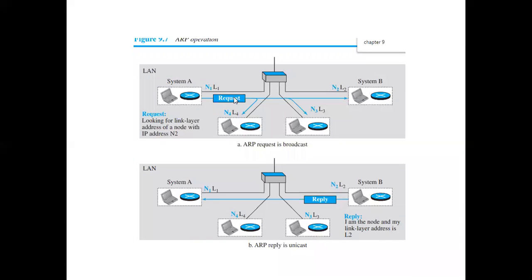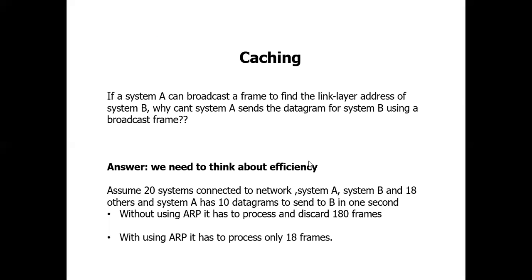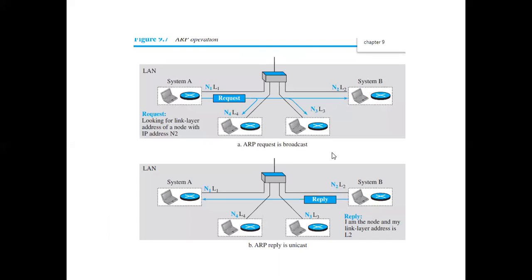This packet has to be sent across to all other nodes in the network. So it will send the request, and this has to be processed by each and every node in the network. You can see it clearly shown here in the blue line. This request has been sent to system B as well as to the routers here. Even the router is going to process it.